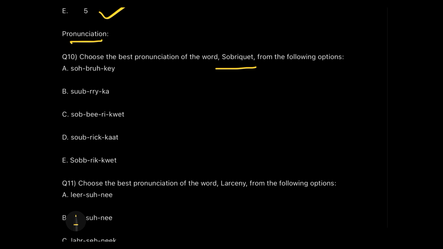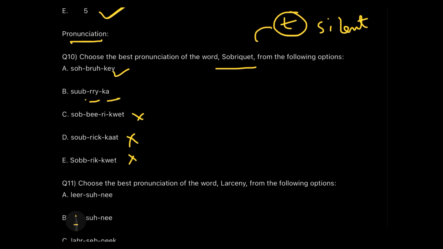So I'll just start with the answer. The answer is option A. That's sobriquet. That means T is silent. So the only options which have T silent are option A and option B. But in option B, the pronunciation is wrong, since sobriquet can never be pronounced with that Q sound; this has to be E. So that is wrong, and we'll be left with option A only. That's sobriquet. Sobriquet. Sobriquet. That's how we pronounce it.